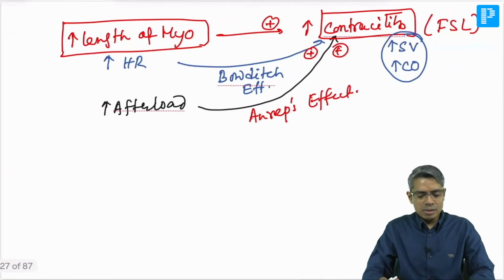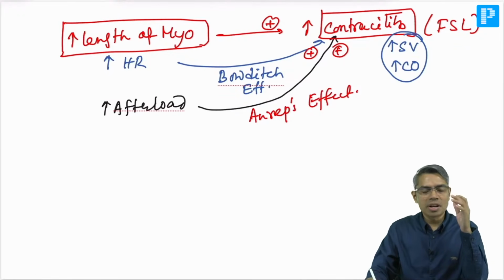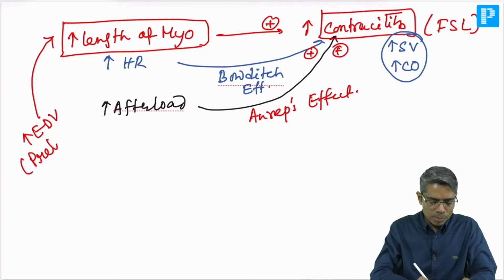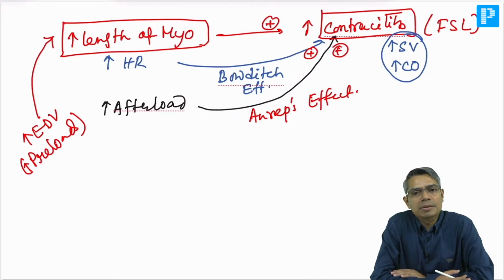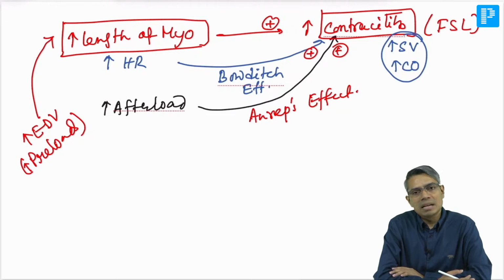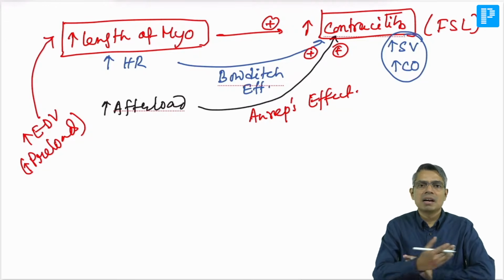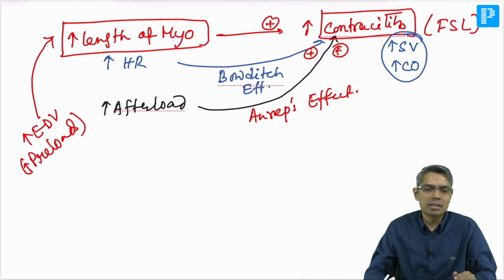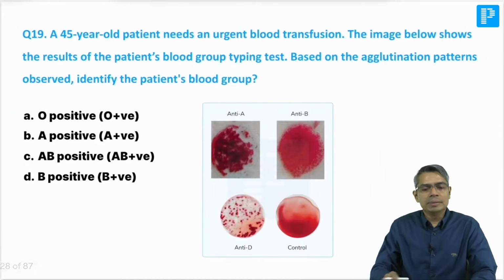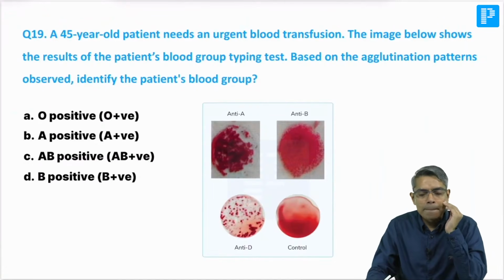Now if you remember this, that whenever there is increase in length of myocardium, contractility increases. Why will length of myocardium increase? If there is increase in end diastolic volume, and end diastolic volume is also known as preload. So increase preload increases contractility. That is also true. That is Frank-Starling law. Increase afterload increases contractility. That is my ANREP effect. And Bowditch phenomena is increase in heart rate can also increase the contractility of the heart. That is Bowditch phenomena. Never forget these three effects. Very important for INI-CET.